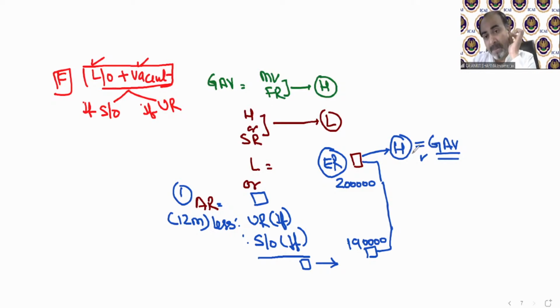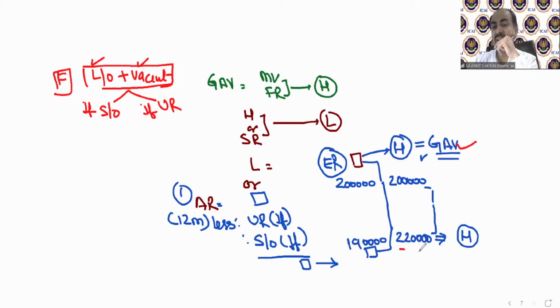But listen carefully. If this is 2 lakh and this comes 2,20,000, then of course, whichever is higher is this. But the problem is something else. So if this value comes higher, that is your GAV, you can solve the question further. Done. But if this value is higher out of this expected rent and this value, as in this case, then this higher will not be GAV yet. There is one more step you need to follow. You need not follow it if this is higher. This is higher, it's done, GAV.